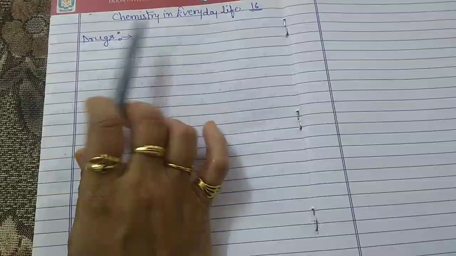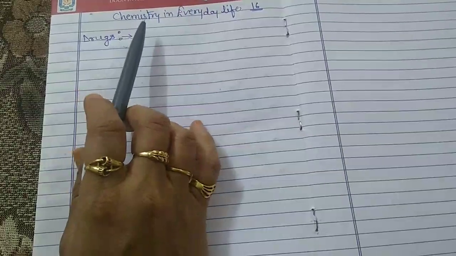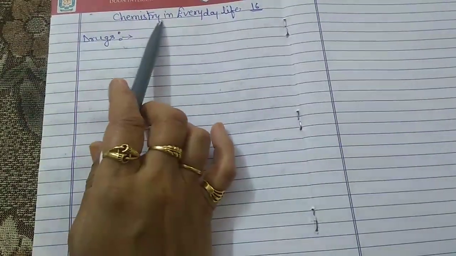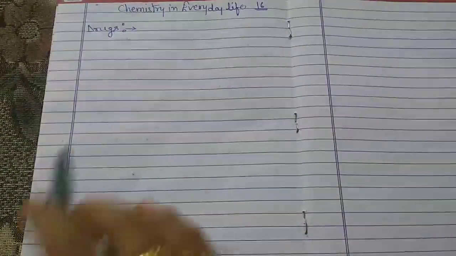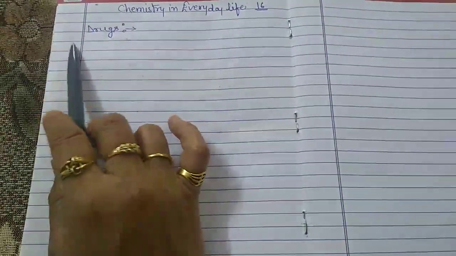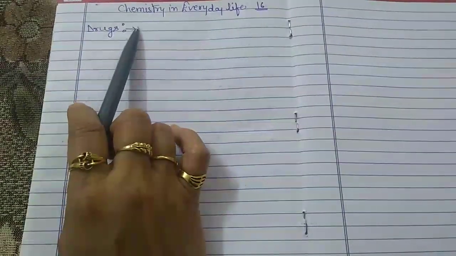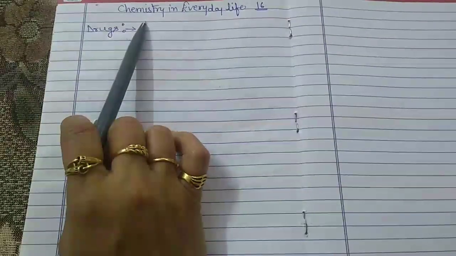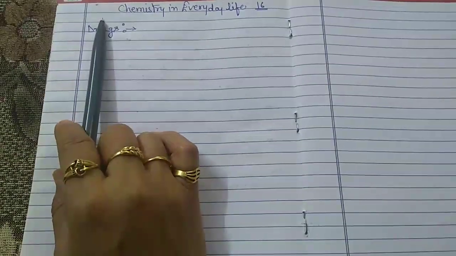So in this chapter we have studied the importance of chemicals, but basically this chapter depends upon the drugs or the medicines. We know that the human body is prone to many diseases, so the drugs or the medicines are chemical substances which are given from time to time, and these have a range of applications such as diagnosis, prevention and curing of diseases.